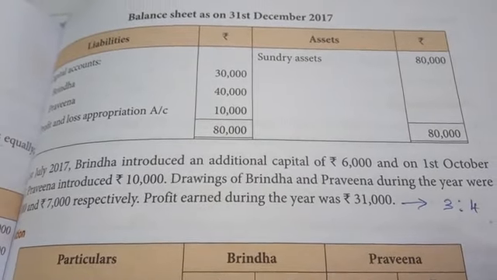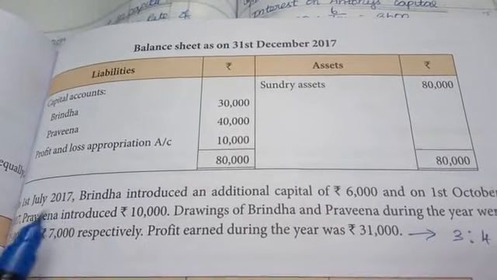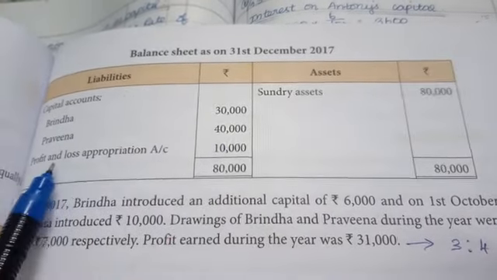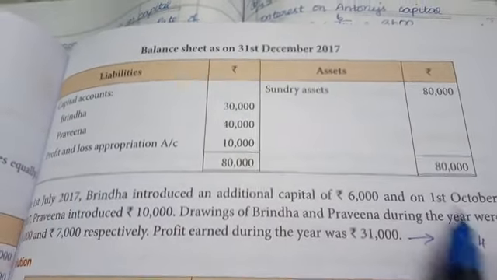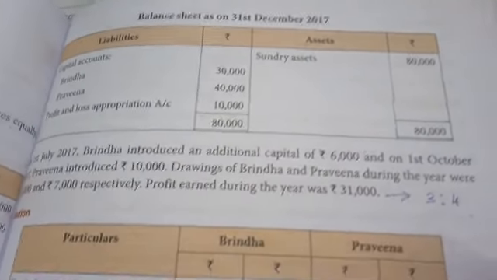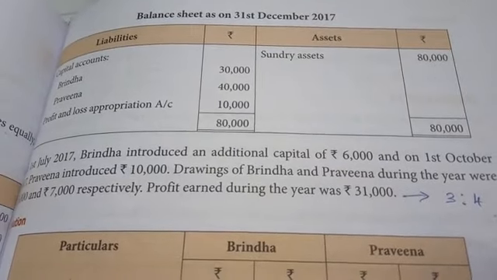Okay, now we are going to find out the opening capital with the help of this information. The closing capital is given in the problem. With the help of the additional information, we are going to calculate opening capital under the missing figure method.